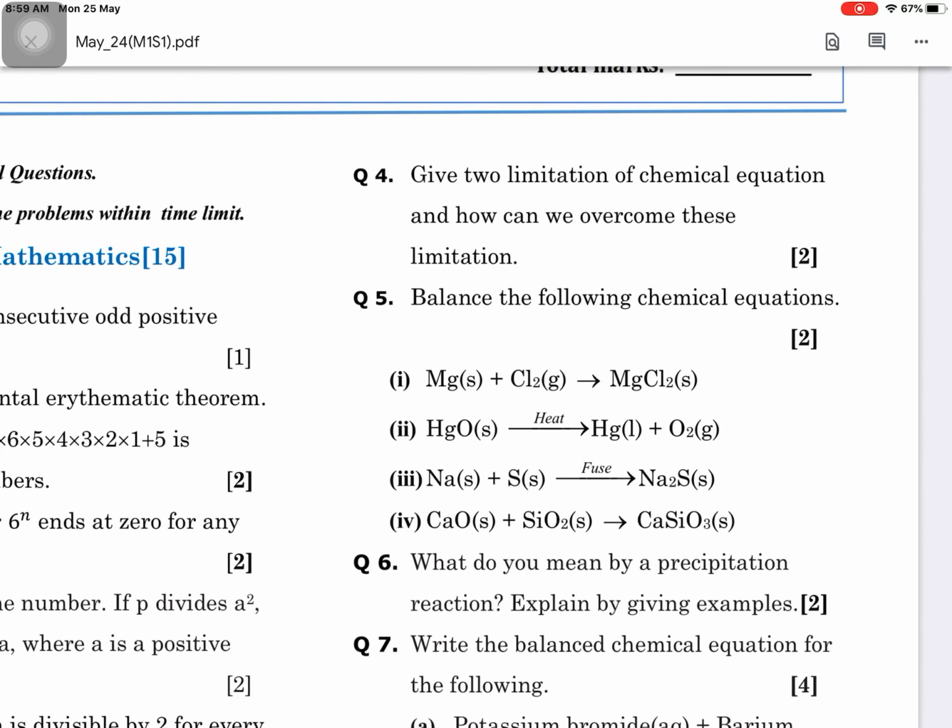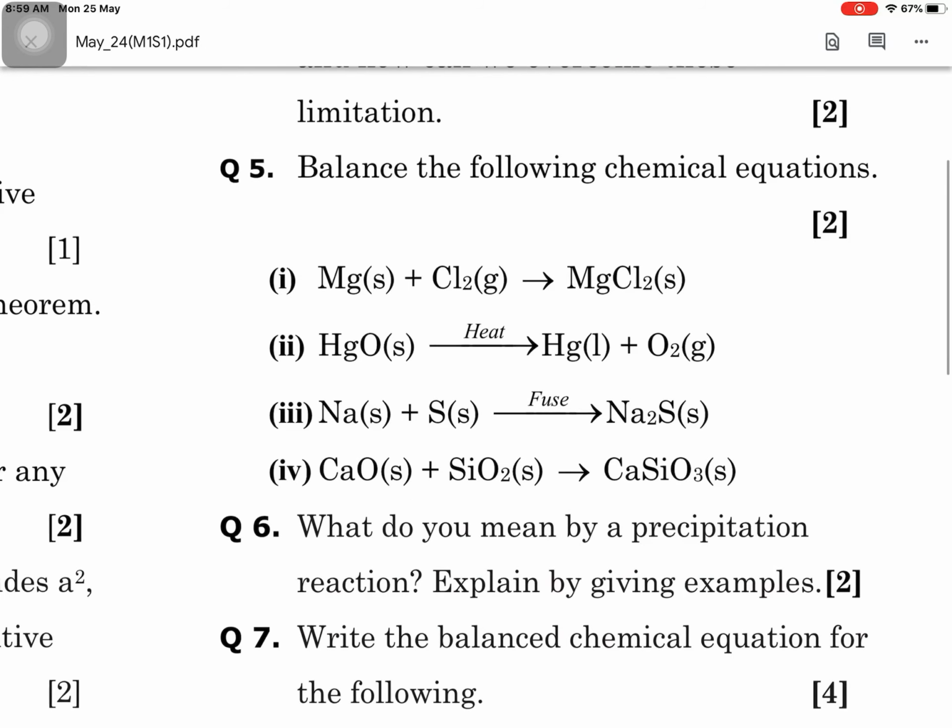Just like in question number 5, you may see magnesium combining with chlorine giving magnesium chloride. Can you tell me whether heat is really being released or not here? Obviously, from the equation we cannot predict the heat. Even tell me please, what is the color of magnesium chloride? Can you predict? No. So there are some limitations which cannot be predicted easily. Okay. So these limitations you have to write.